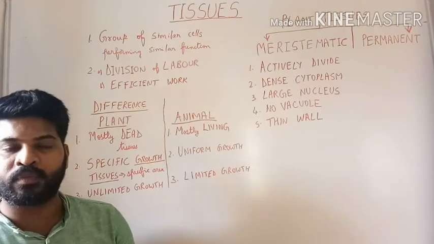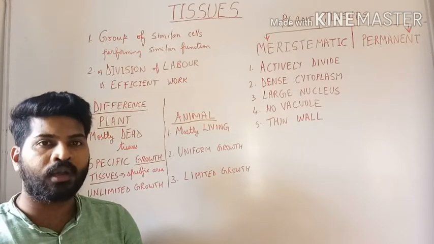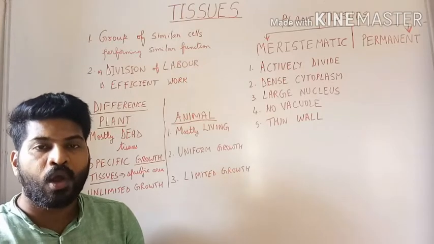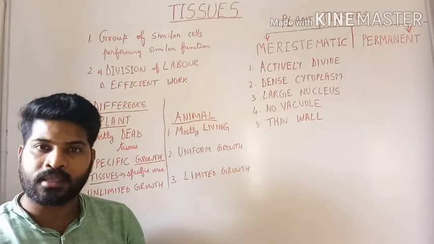What are the different types of plant tissues? Where are these plant tissues seen? What are they called? What do they look like? And what is their significance? What is their use in the plant body? So let's start the discussion.